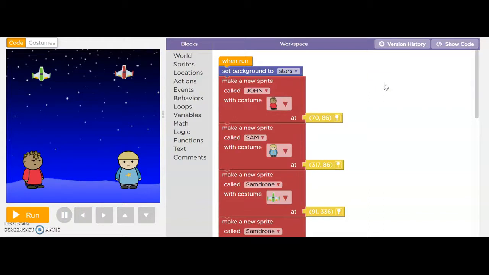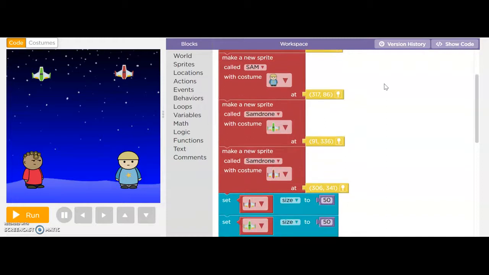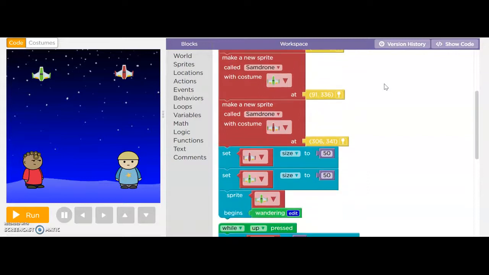I have created two new sprites or characters, John and Sam. I have created two drones, the green and the red drone. I have set the size to 50. When the run button is clicked, the green drone starts wandering.